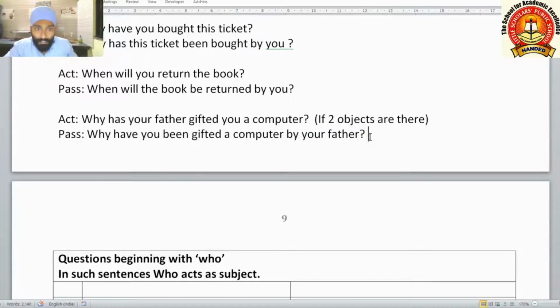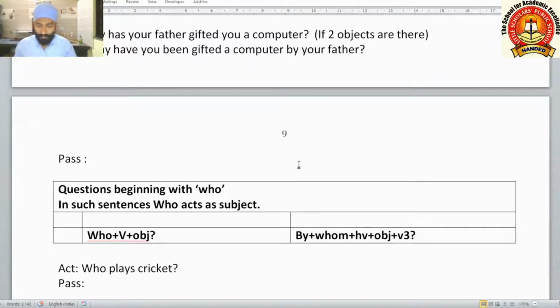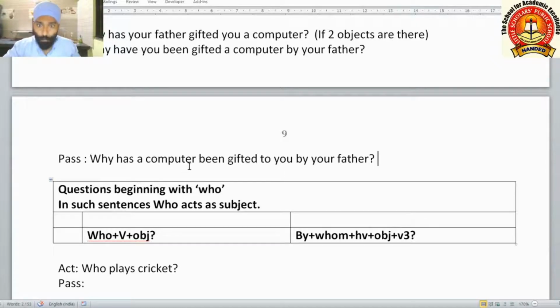Now let us see another type, taking the other object, a computer. Why has a computer been gifted to you by your father?